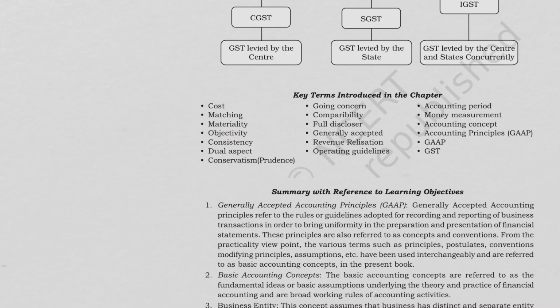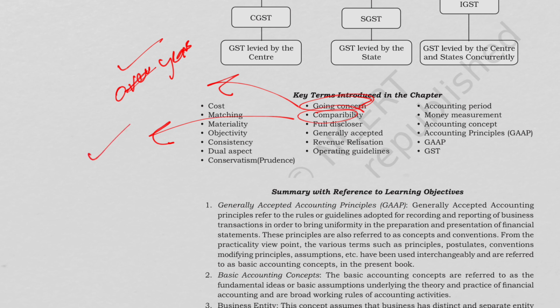Then we studied going concern. In going concern, basically the business is assumed to continue indefinitely for a foreseeable period of time. So therefore, depreciation is spread over the years. Then we studied comparability. In comparability, basically, financial statements should allow comparison. We can do inter-period comparison, or we can do inter-firm comparison also.